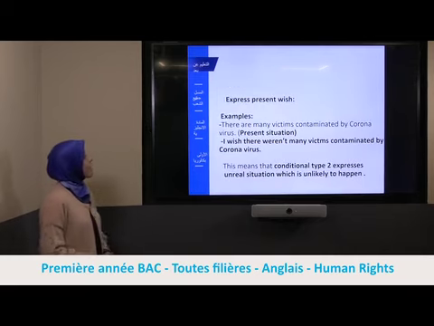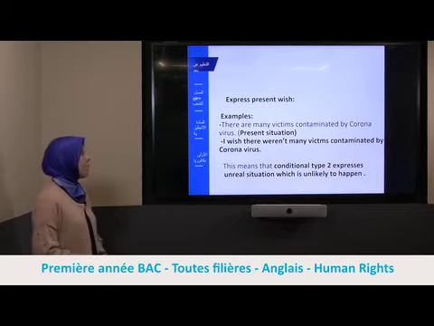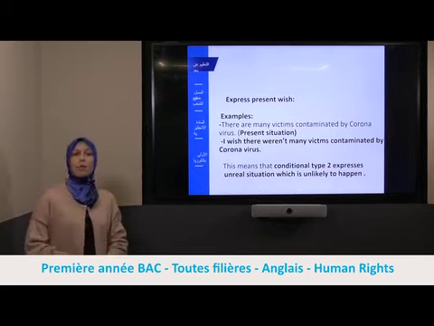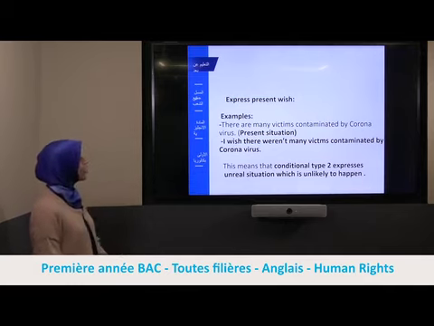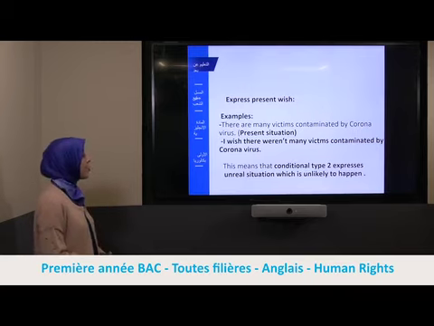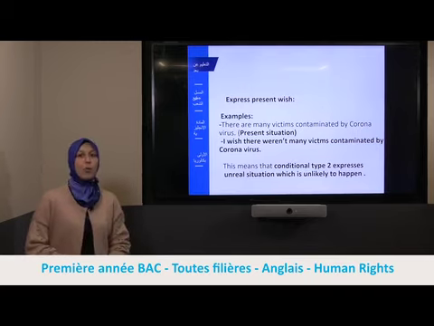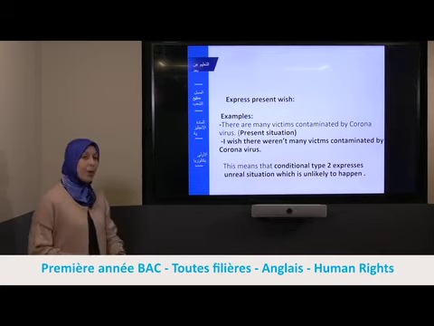Now we are going to see how to express a present wish. Examples: there are many victims contaminated by coronavirus. This is a present situation. I wish there weren't many victims contaminated by coronavirus. This means that conditional type 2 expresses a real situation which is unlikely to happen. And this leads us to talk again about a present wish.